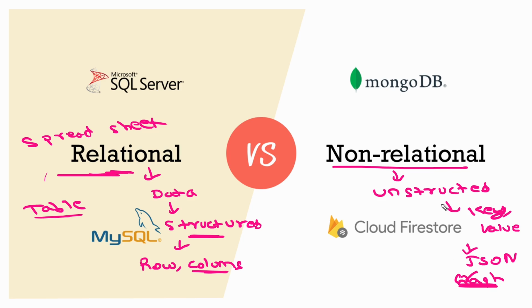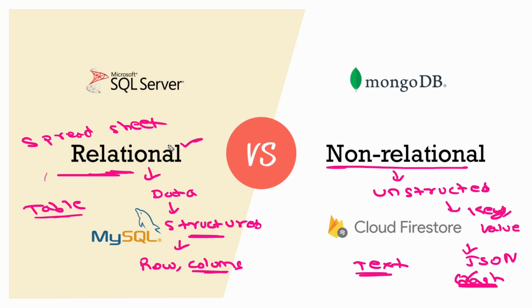So when you are storing your data in an unstructured form, there is no proper structure, there is no proper schema. You can store it in an unstructured format. That is basically called a non-relational database. So key value pairs, JSON data, text data, all come under non-relational databases. Whereas proper tabular data, rows and columns with a proper schema, is called a relational database. When I say proper schema, what do I mean? That means, for example, if you mention that in this particular column only integers will be stored, we cannot store a string or other types of data. That is basically called a schema. Apart from that, there are a lot of other schemas, but we are just discussing the basic overview.